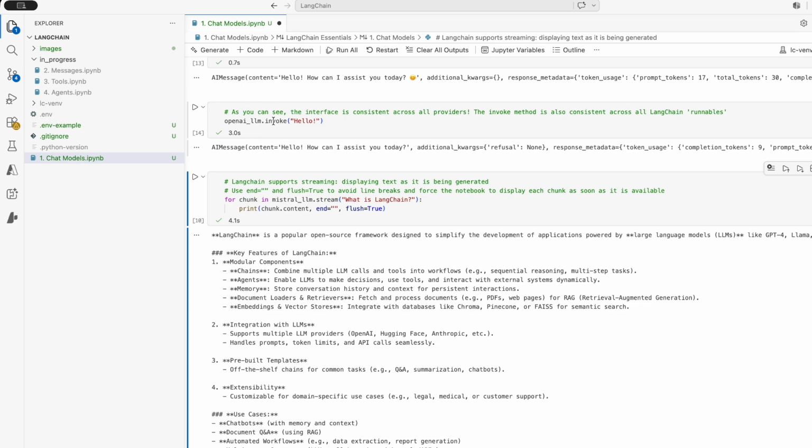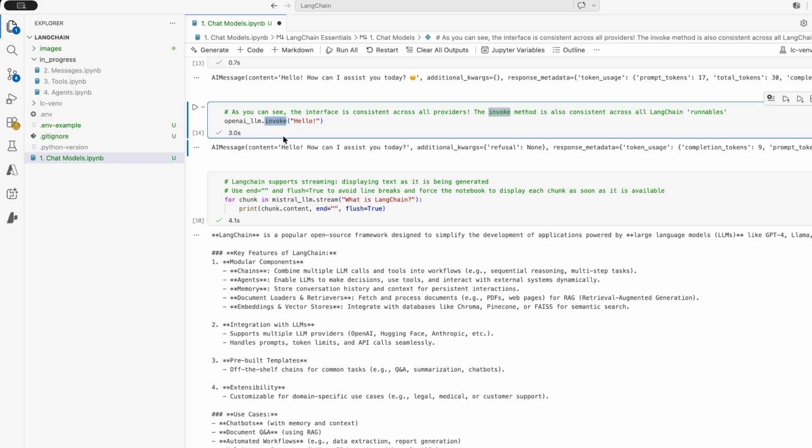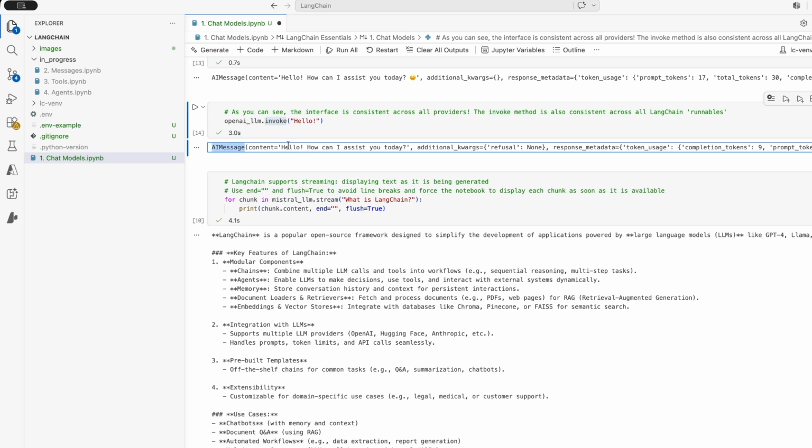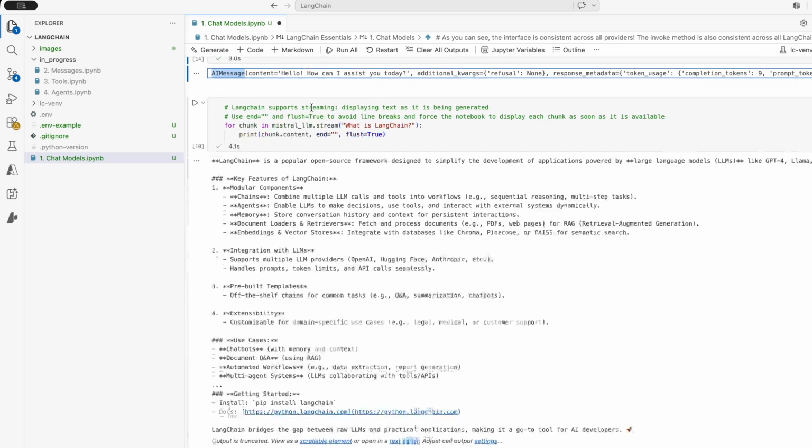And also you will see that for a lot of functionalities from LangChain, they call those runnables, and you will always have some consistent methods like invoke. You will see it across a lot of functionalities. And here I get the response, this time from OpenAI.